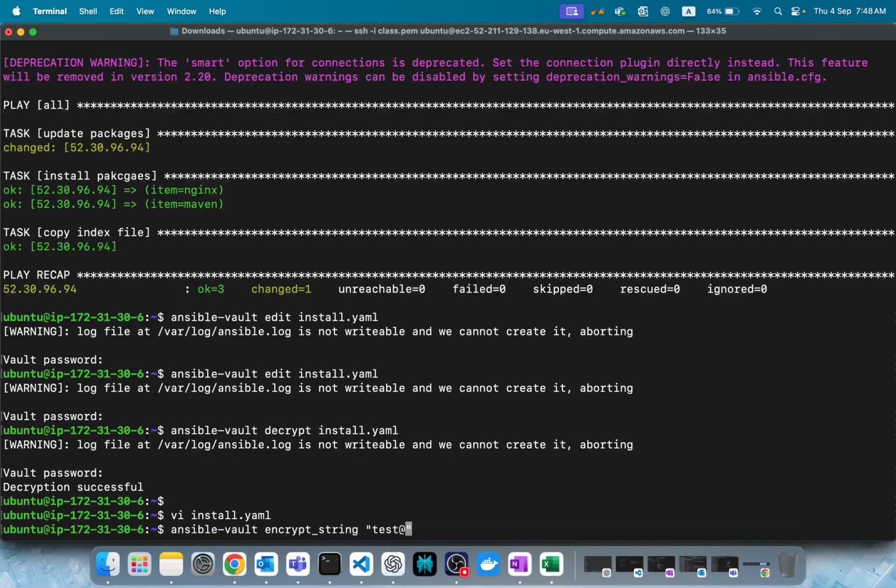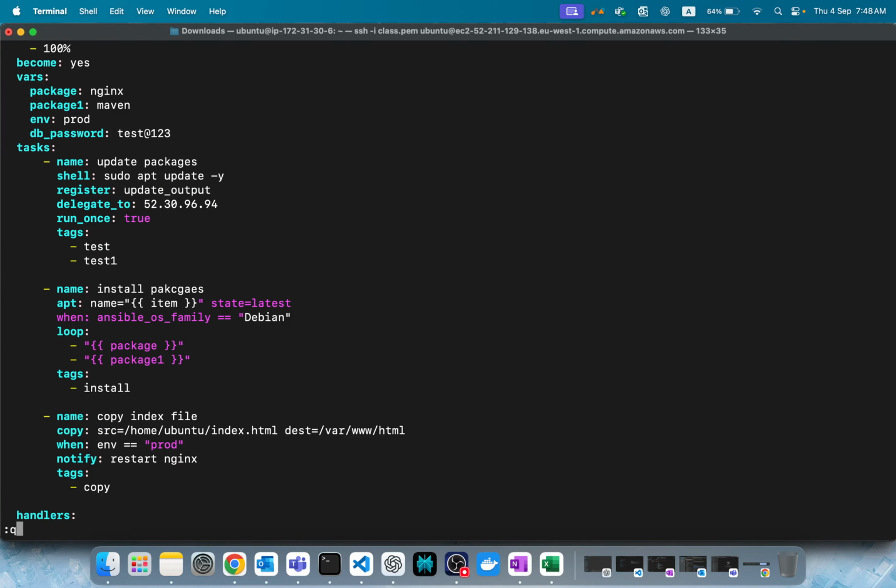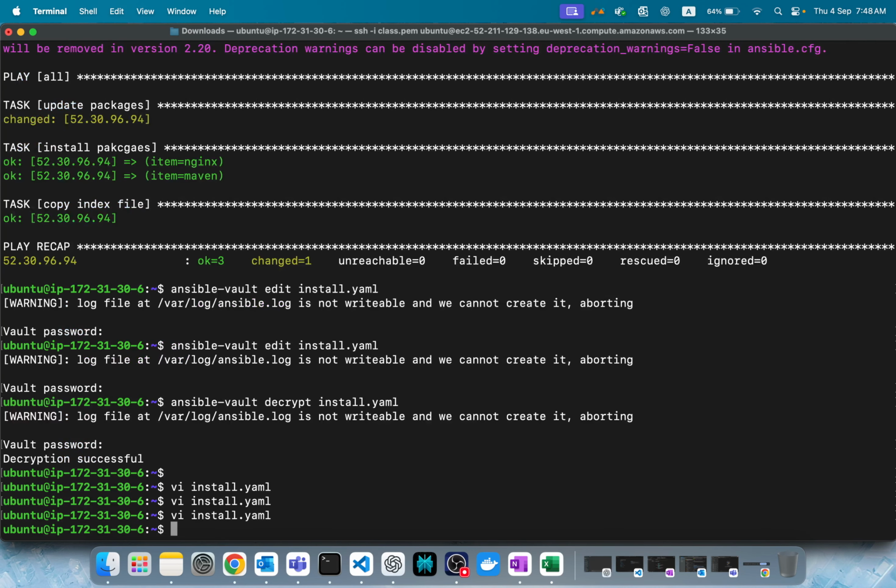Let's say this one. And what is the name for this? What am I using? Let's see again. Okay, db_password. Observe here. db_password is equal to this one, right? So I'm encrypting this and I need to pass the key also, because without the key it won't work. It means this encrypted value is mapped to this key. If you use this value somewhere else, it won't work. That's why ansible-vault encrypt_string, the string, DB password test at 123 something, --name db_password.